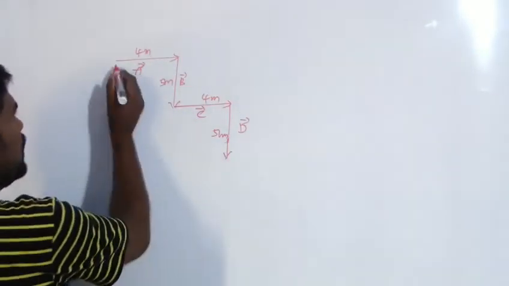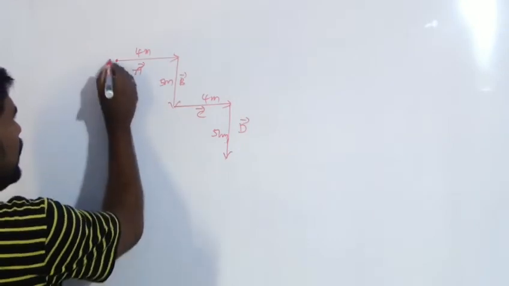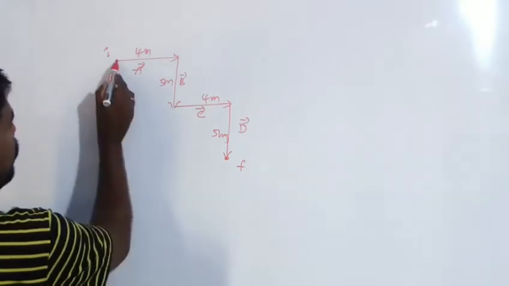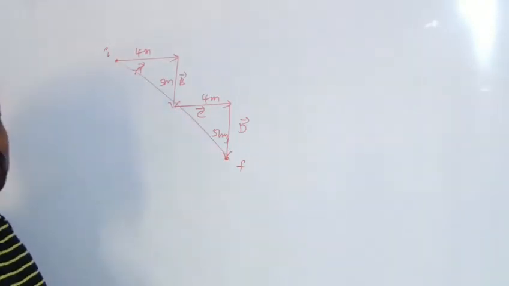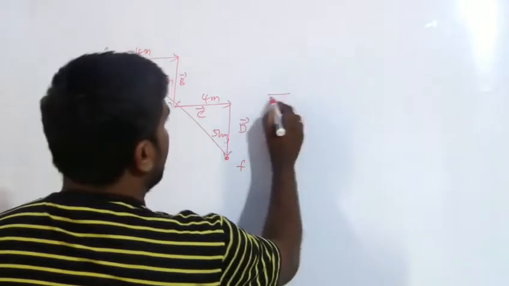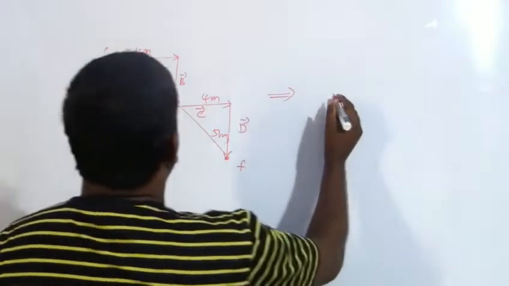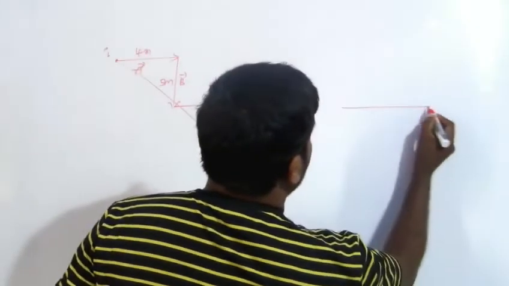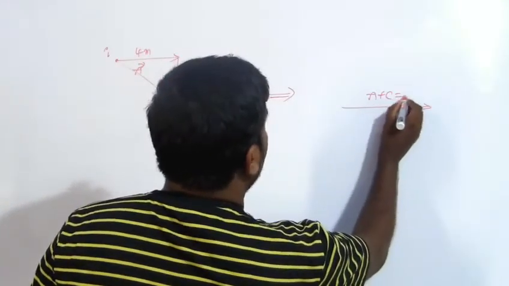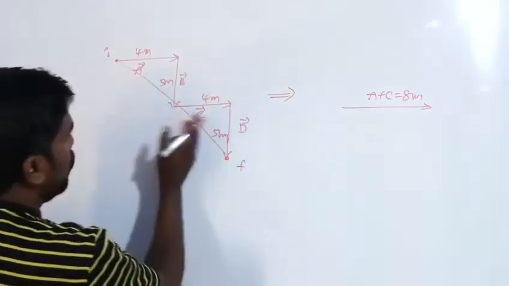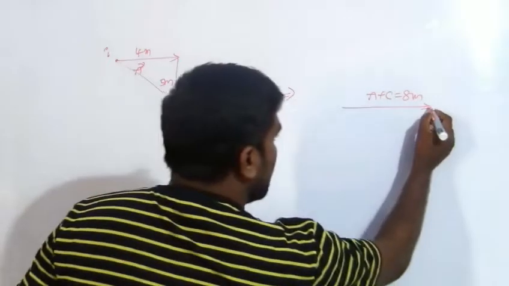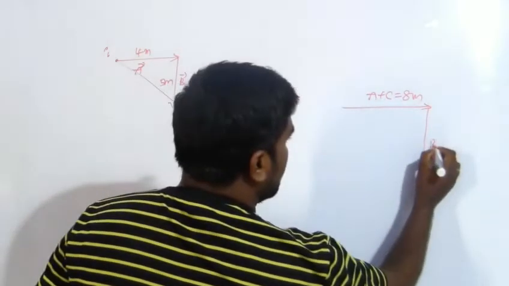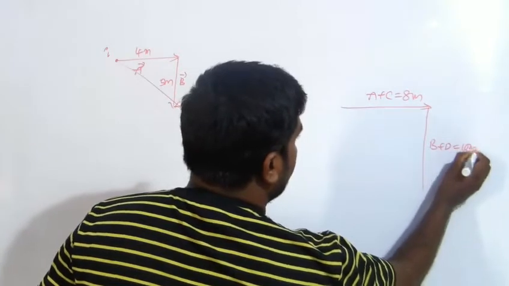Displacement is nothing but the shortest distance between the initial point and the final point. Then we need to add these. From the figure we can write that A plus C is 8 meters, and B plus D is 10 meters.